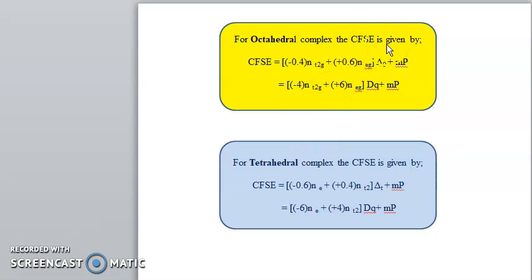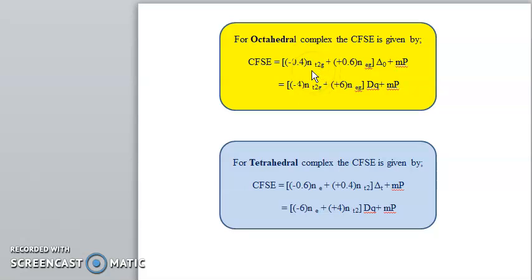So here is the formula to calculate the CFSE values of octahedral and tetrahedral complexes. The first one is for the octahedral. CFSE is equal to minus 0.4 times the number of electrons in the t2g orbitals.